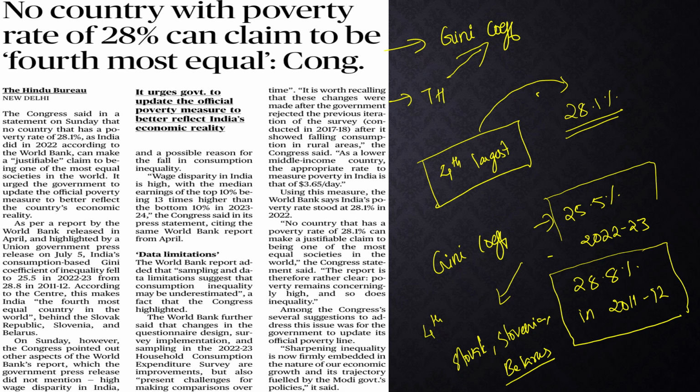Okay. Now on Sunday, however, the Congress pointed out other aspects because the World Bank report, the recent World Bank report of April, is not just focusing on this Gini coefficient of inequality. It is focusing on many aspects. But our government has focused only on this Gini coefficient of inequality and showed that our inequality rate तो drop हो गया. इसलिए हम fourth position में है. Fourth the most equal country बन चुका है, based on the Gini coefficient of inequality. Congress ने other points of World Bank report point कर रहा है.